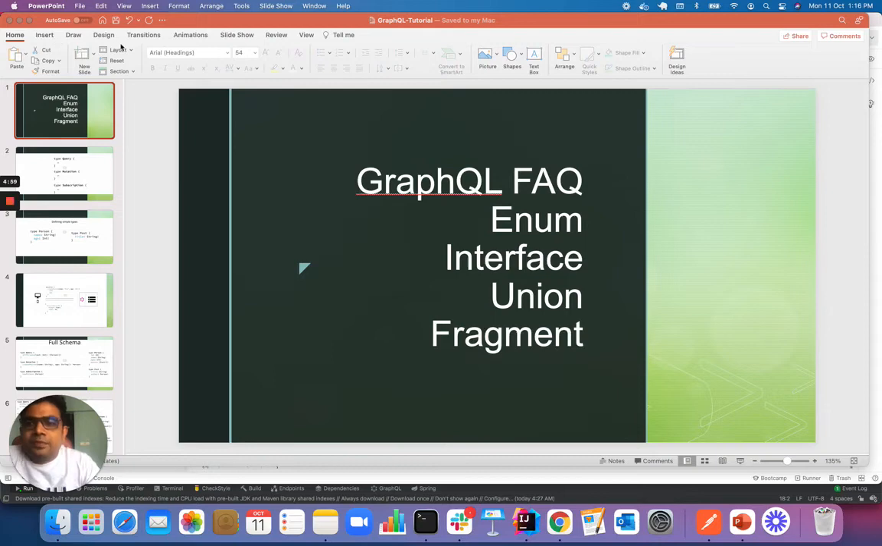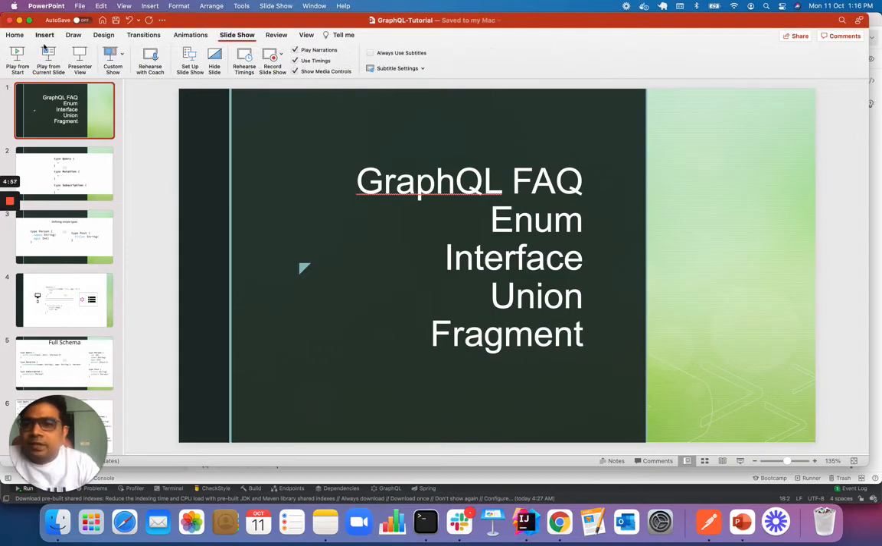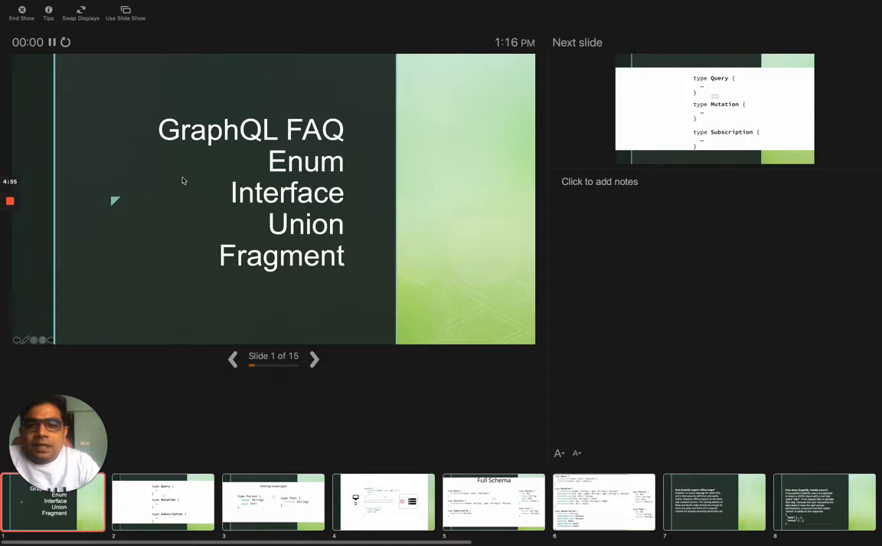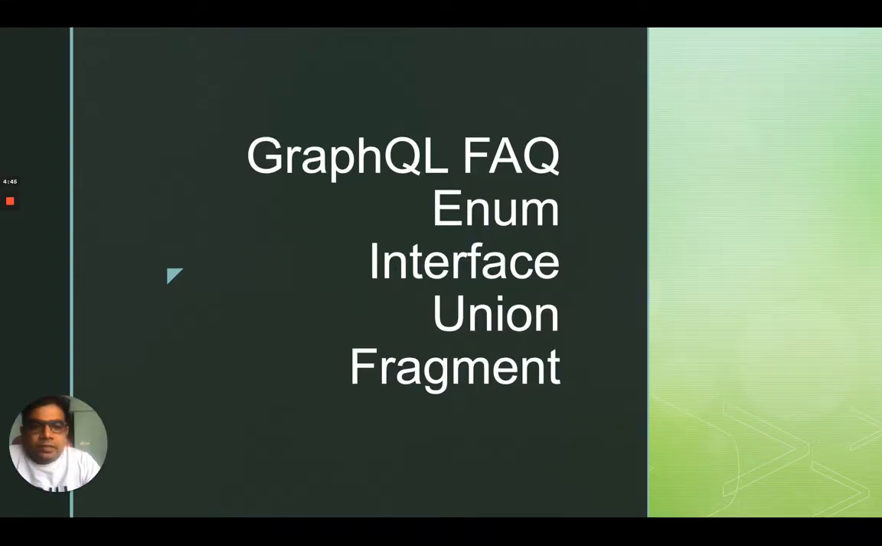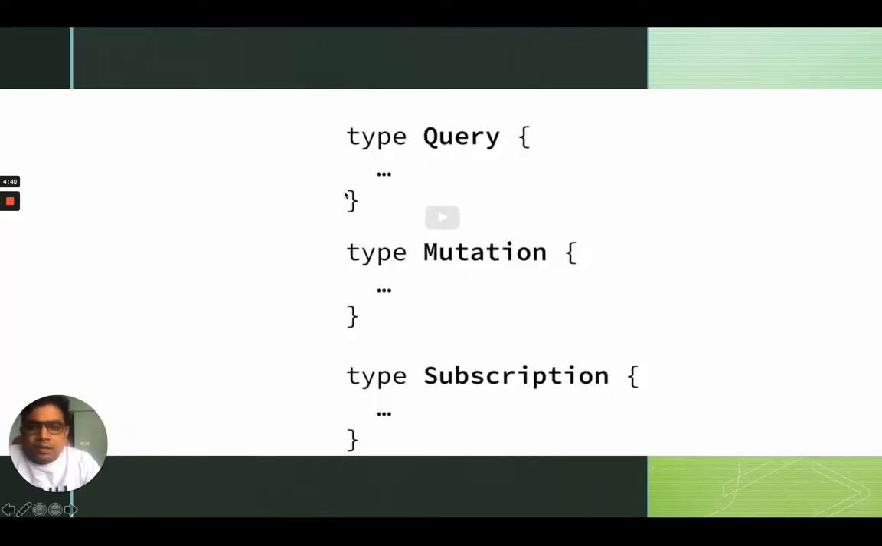Hey everyone, so this is our next video in the GraphQL series, and let's see what we'll talk about today. We'll see what is enum, what is interface, what is union, and fragments. So let's see.